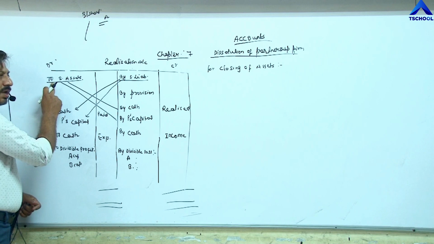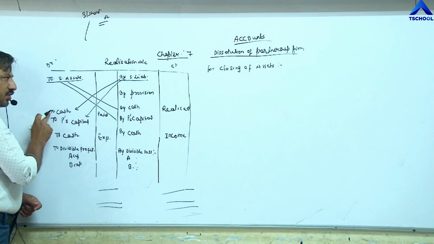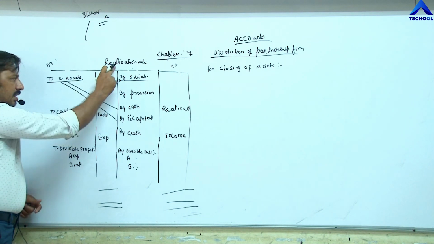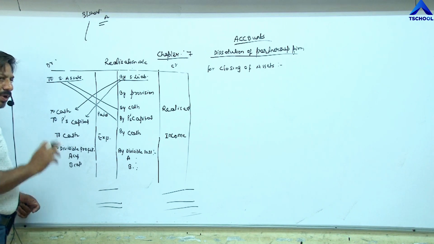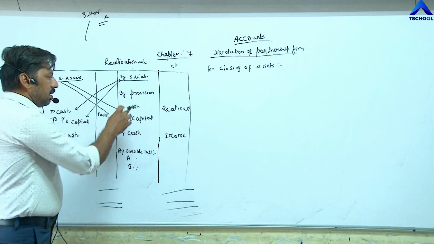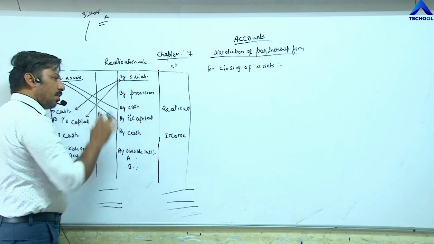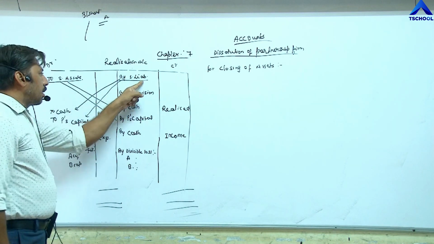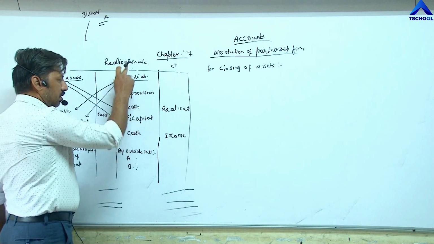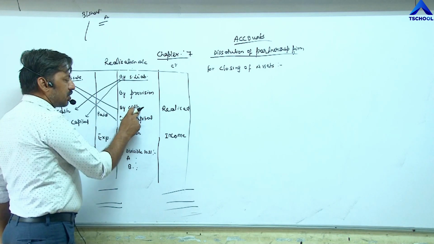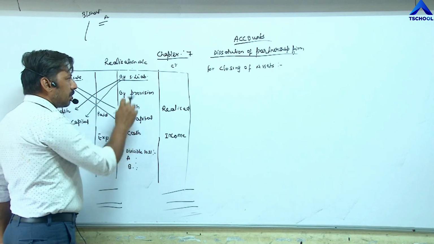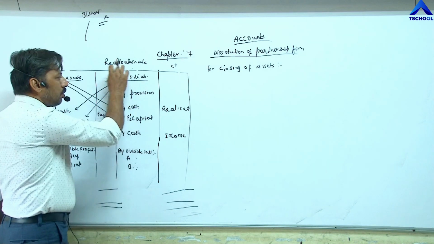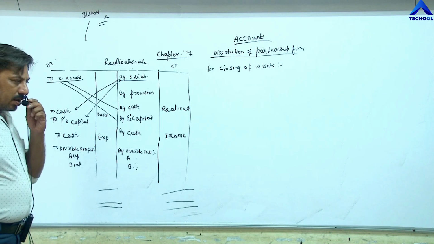Realization account to sundry asset. Realization account to cash. Realization account to partners' capital. Realization account to A's capital, B's capital. For this side, first of all, by sundry liability, it will come on the upper side. Sundry liability account debit to realization. Provisions account debit to realization. Cash account debit to realization. Partners' capital account debit to realization. Cash account debit to realization, and A's capital, B's capital account debit to realization. In this way, you have to pass journal entries.